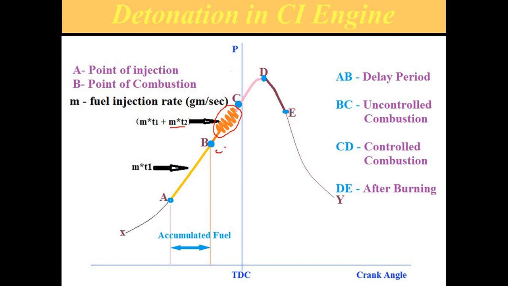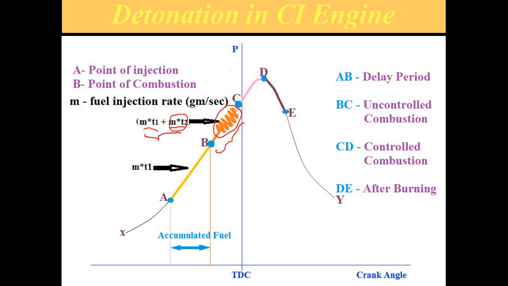So how much fuel is available? m into T1 is the accumulated fuel injected during the ignition lag period, and m into T2 is injected during this period. So the total mass is m into T1 plus m into T2. If combustion starts at this point, what happens? The total mass m into T1 plus m into T2 starts the ignition.